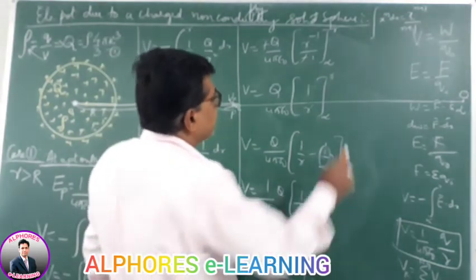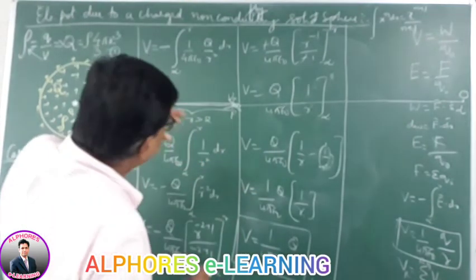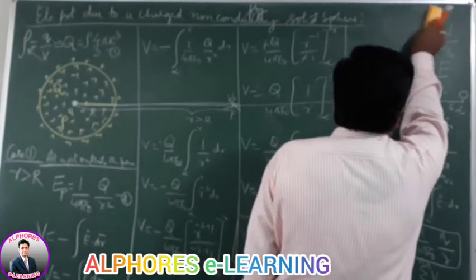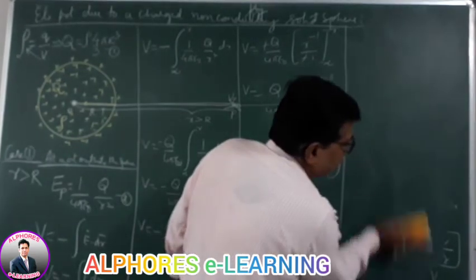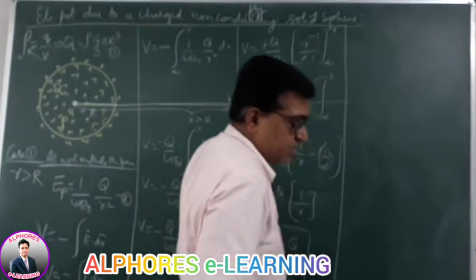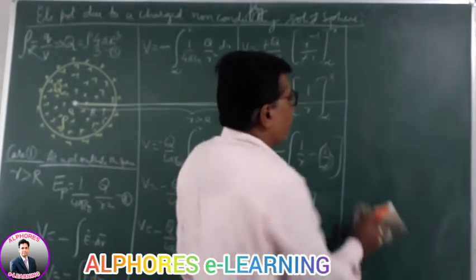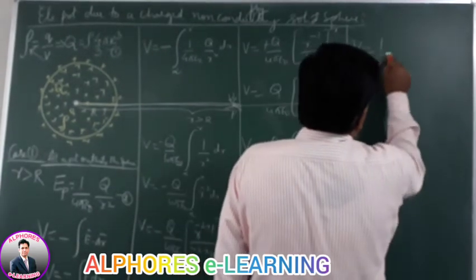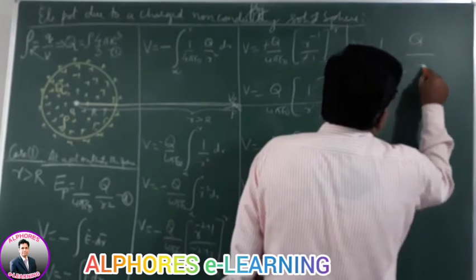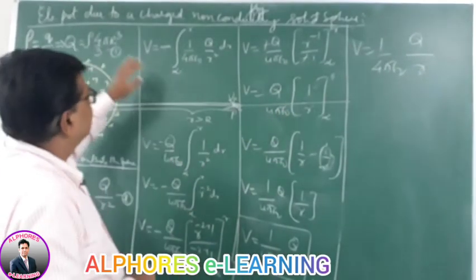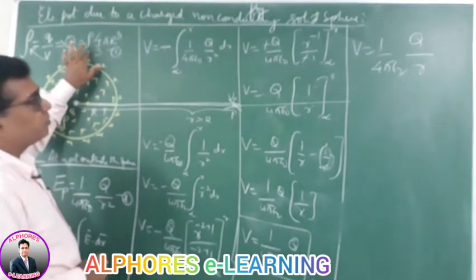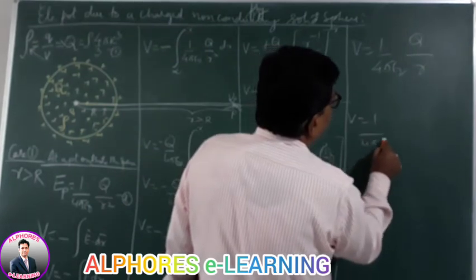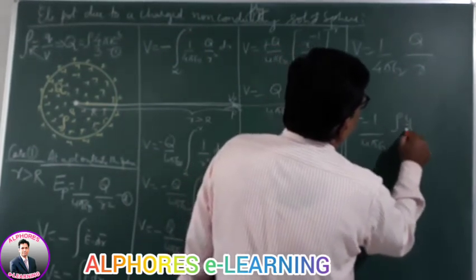Well, now let us derive the same potential formula in terms of volume charge density. If I want to write down the formula for the electric potential at an outside point in terms of the volume charge density, let me substitute it. We have just now derived the potential as V equal to 1 by 4 pi epsilon naught q by r, distance r. Well, q charge is rho into 4 by 3 pi R cube. Substitute that there. So potential is 1 by 4 pi epsilon naught, rho into 4 by 3 pi